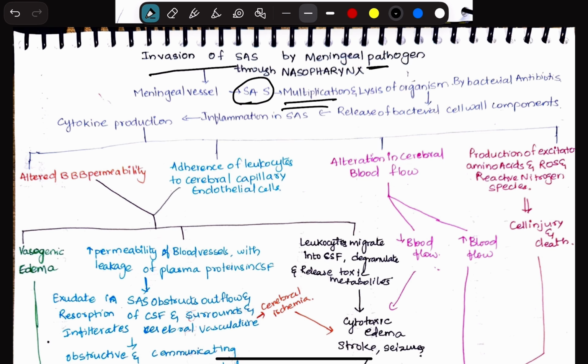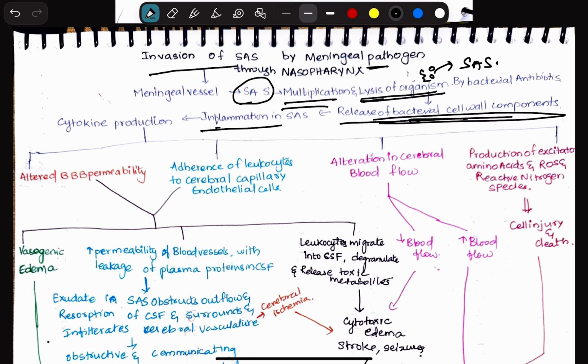After entering into the subarachnoid space, the bacteria multiply. Okay, and there is also lysis of organisms as we take the antibiotics. So this lysis of organisms will lead to release of bacterial cell wall components. Okay, so the organism is undergoing lysis, which will release its components into the subarachnoid space. These bacterial cell wall components will trigger an inflammation in the subarachnoid space.